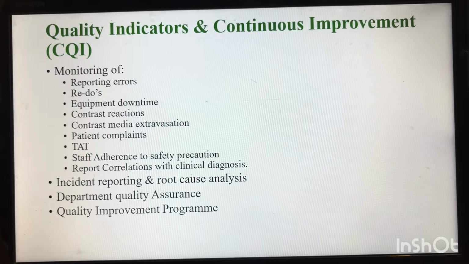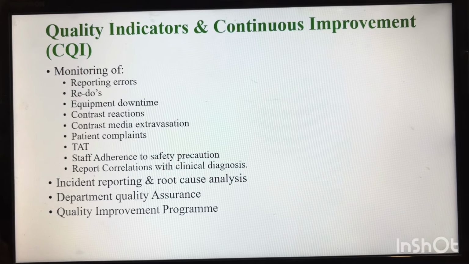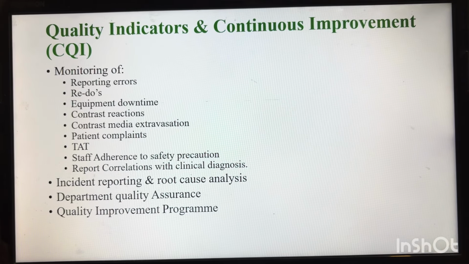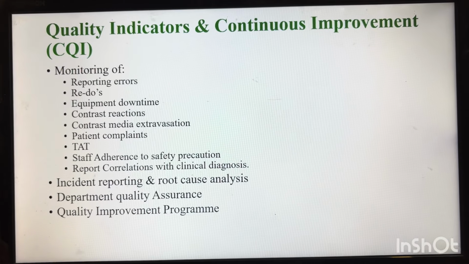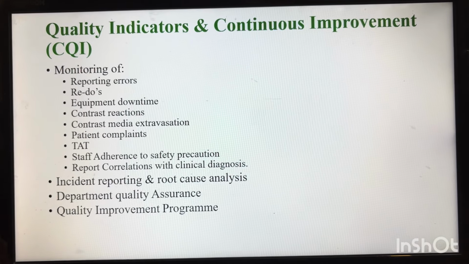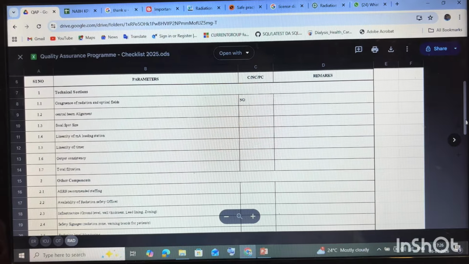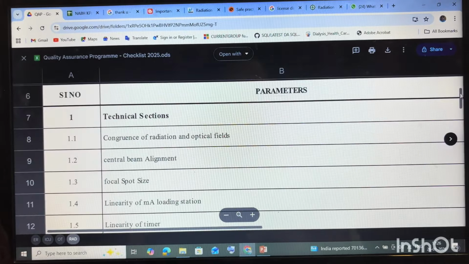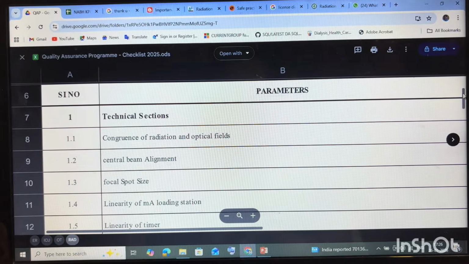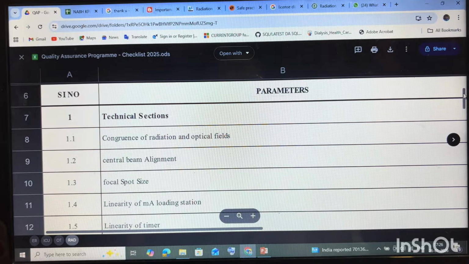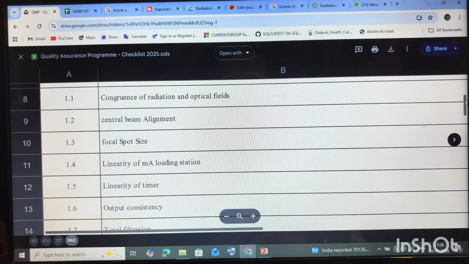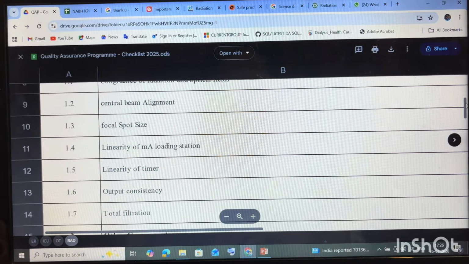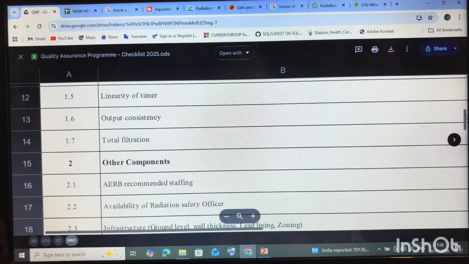Once a quarter, the department should do the quality assurance program with a quality assurance checklist. So here are the parameters where the quality assurance program needs to be checked. The radiation and optical field technical sections need to be calibrated and assured. Then the alignment of the central beam, whether compliant or non-compliant, needs to be checked by the RSO. These are the parameters that need to be taken care of.